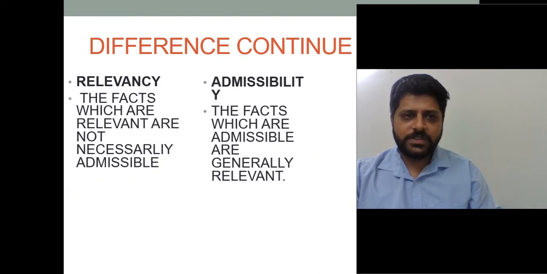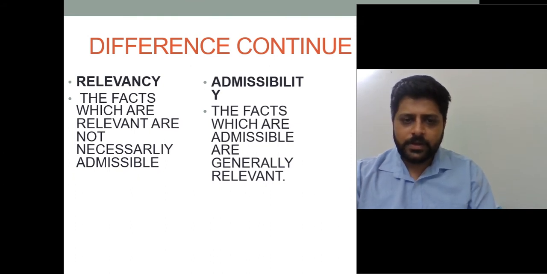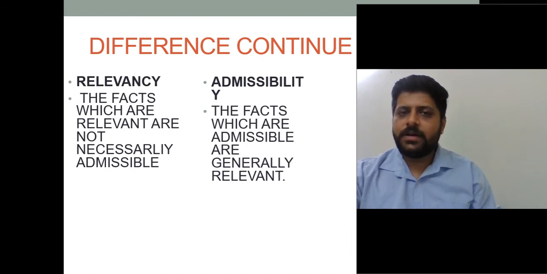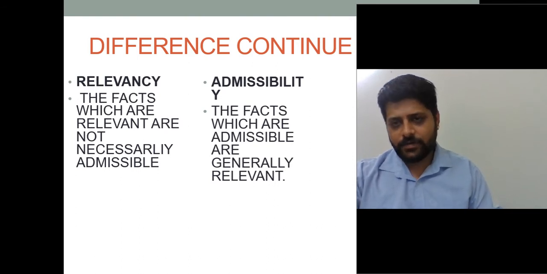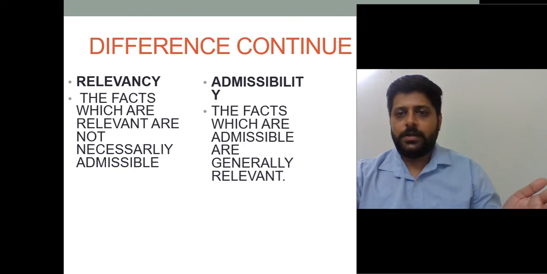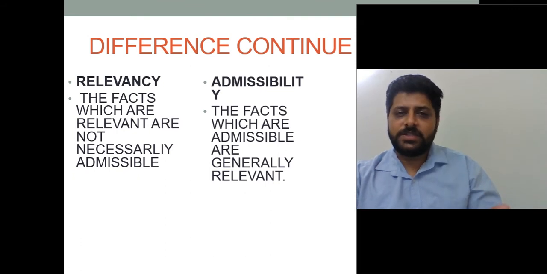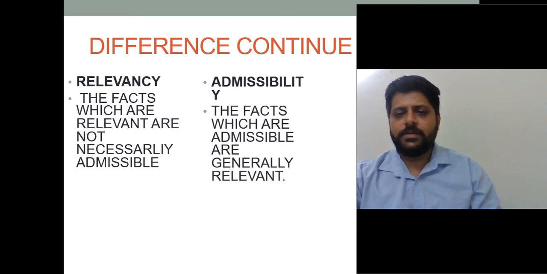Okay, now moving further, these facts are relevant and not necessarily admissible. The relevant facts may be admissible in the court of law. Facts which are admissible are generally relevant. It's not like that every time; we have taken an example earlier about secondary evidence. So all admissible facts are generally relevant, but not truly relevant.